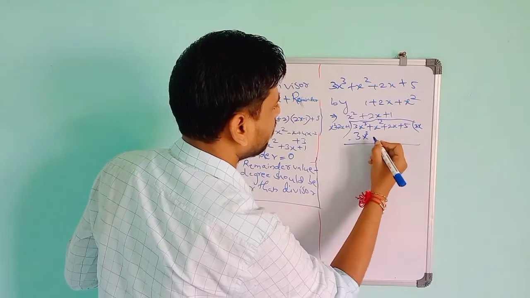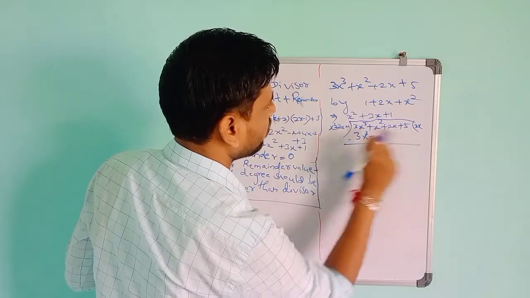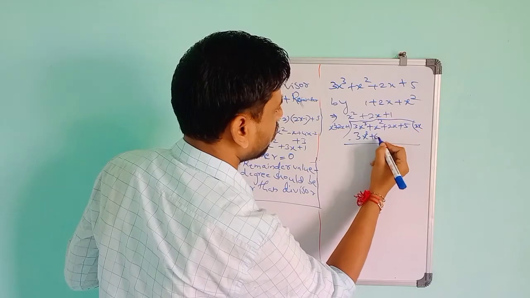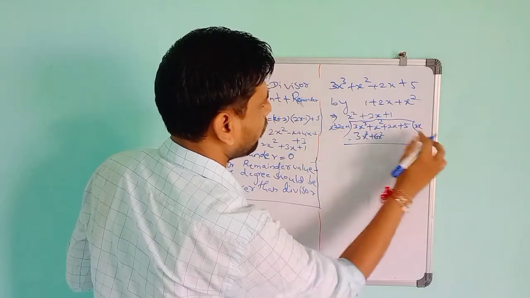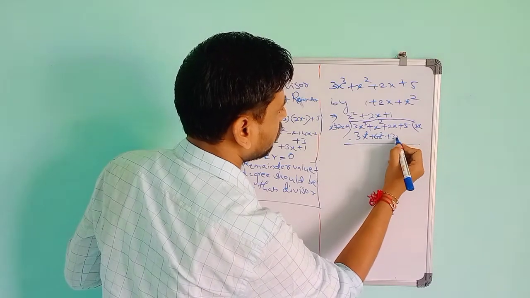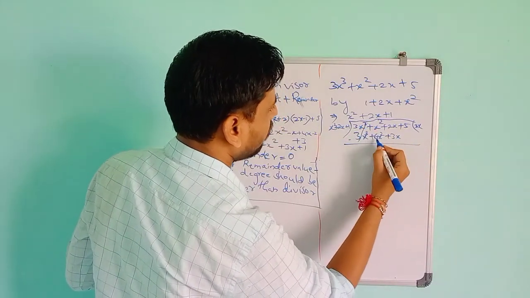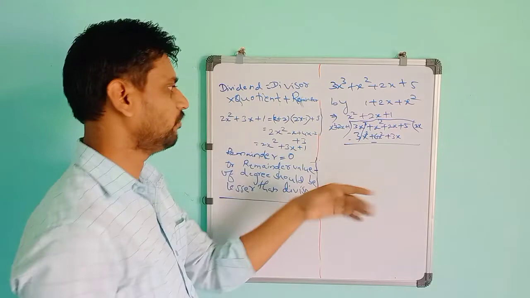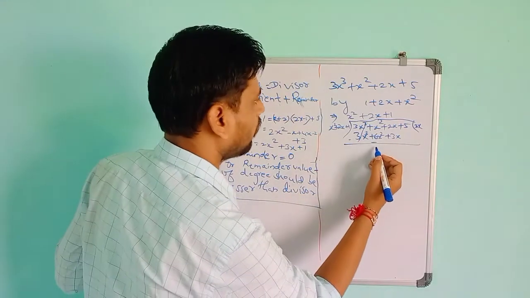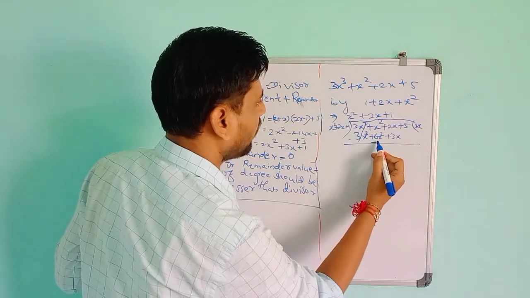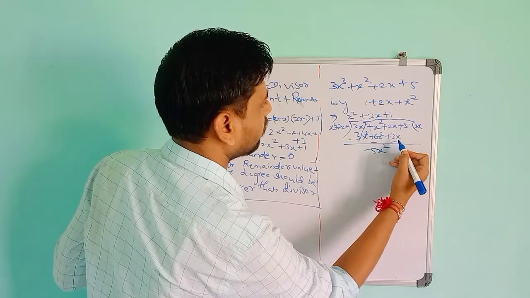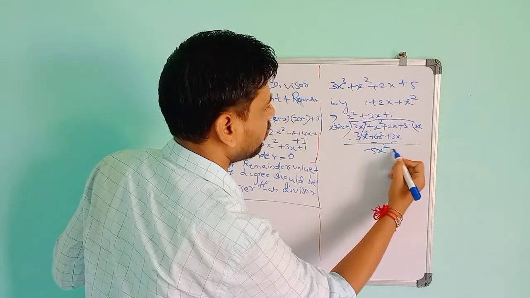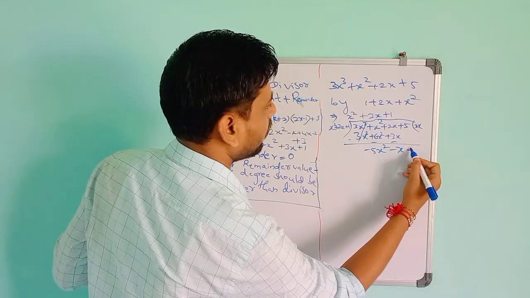So you have to take 3x here. So minus, then 2x into 3x, 6x square. 2 into 3 is 6, x into x is x square. So then plus 1 into 3x. So here this one gets cancelled. You have to take the reverse sign, so you have to subtract this one, minus 6x square, it will become minus 5x square. Then this is minus only, minus 3x plus 2x is minus x. Then it is remaining plus 5.